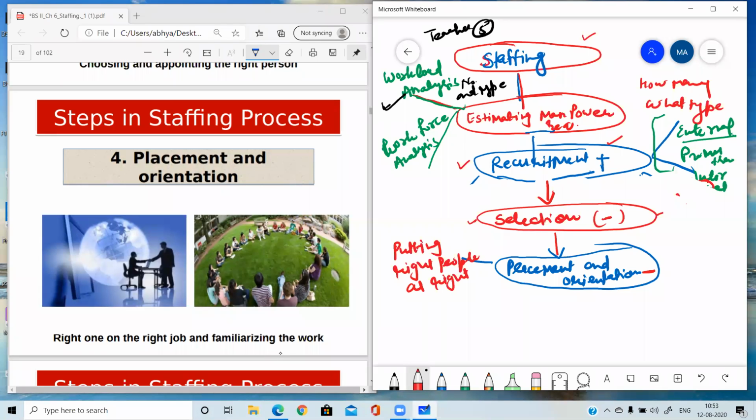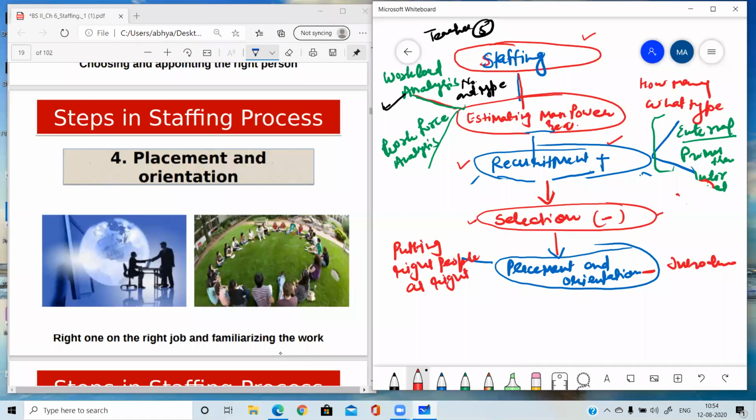And orientation means introduction, introducing them. Whenever a new person enters the organization, he does not know all the things about the organization. So he must be made aware of the rules and regulations of the organization. There must be an introduction of that new person with the others, like who is his boss, who is his superior, who are his subordinates, to whom he has to give orders, from whom he has to take orders, to whom he has to give the report, what the rules and regulations are, what the reporting time is, where the canteen is, where the fresh rooms are, where the staff room is. Everything is introduced to a new person, and this is known as orientation.